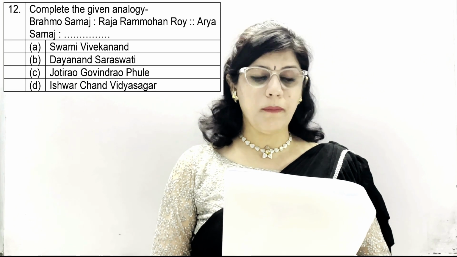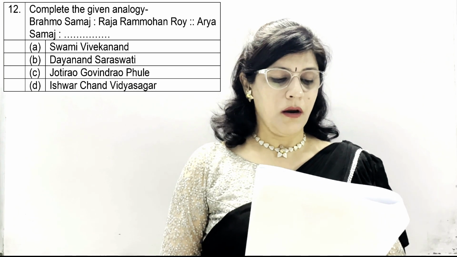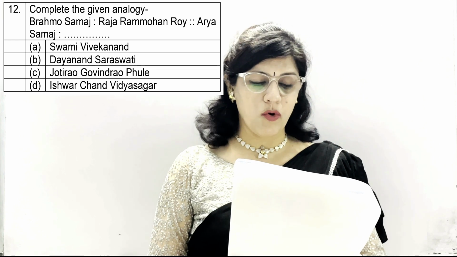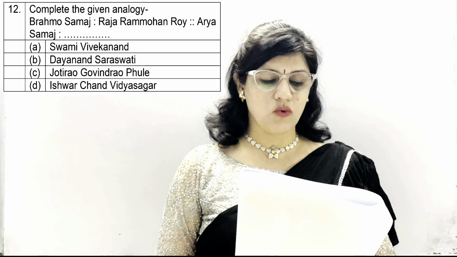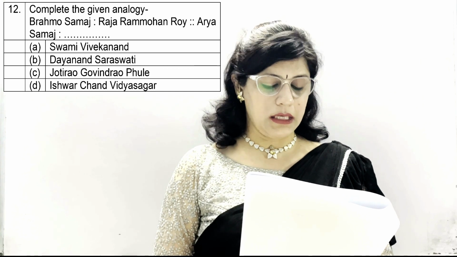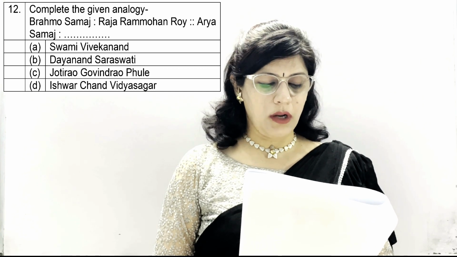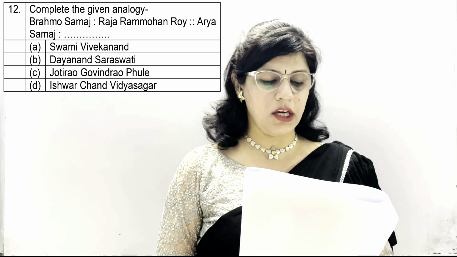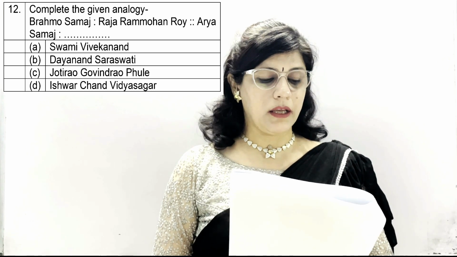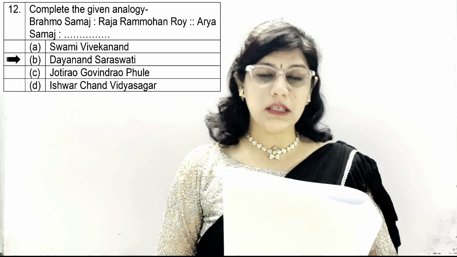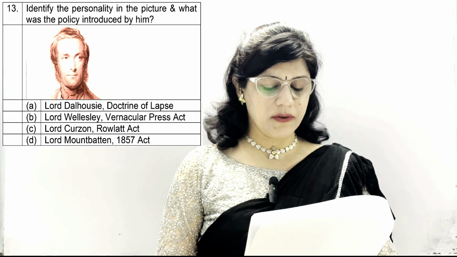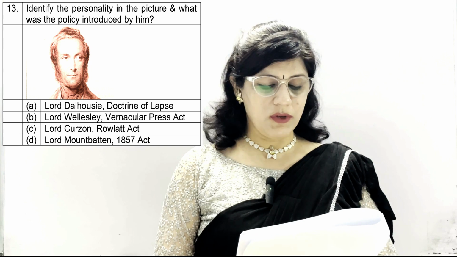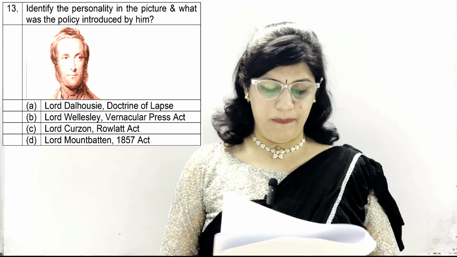Question number 12. Complete the following analogy. Brahma Samaj is to Raja Ram Mohan Rai, and then Arya Samaj is to option A. Swami Vivekanand, B. Dayanand Saraswati, C. Jyotirao Govindrao Phule, and D. Ishwarchand Vidyasagar. And the correct option is B. Dayanand Saraswati. Question number 13. Identify the personality in the picture and what was the policy introduced by him.